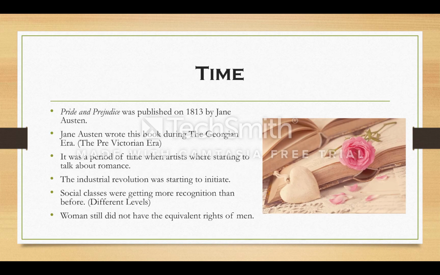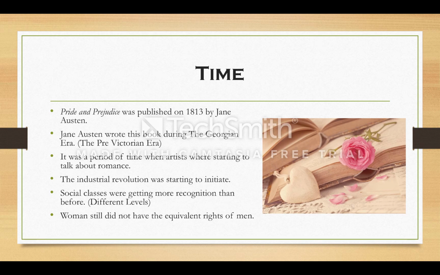The next topic we're going to be talking about is time. Pride and Prejudice was published in 1813 by Jane Austen. This book was written during the Georgian era. It was a period of time when artists were starting to talk about romance, love situations, and love problems, and it was during an industrial revolution period where factories were starting to develop, and people in that work environment were not treated well. They were treated like animals. They were slowly starting to head in that direction.